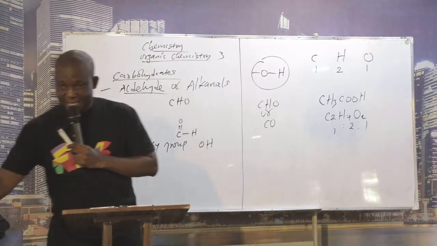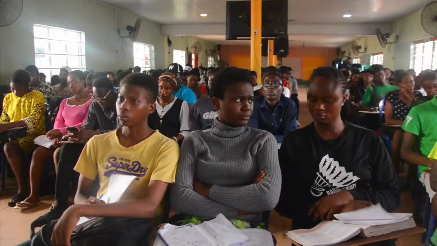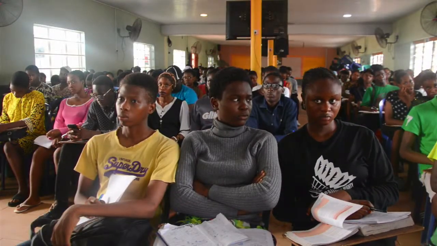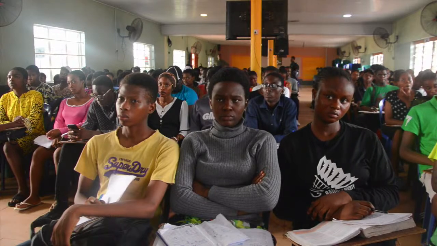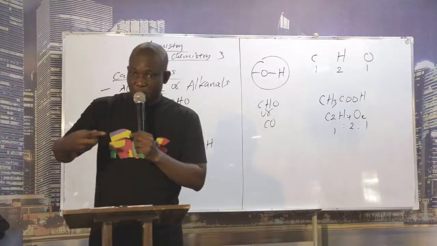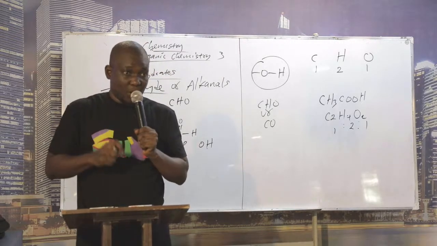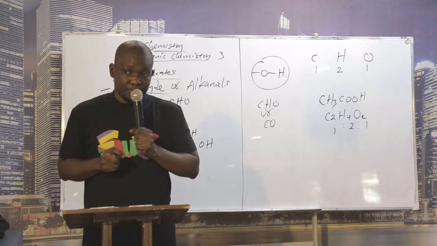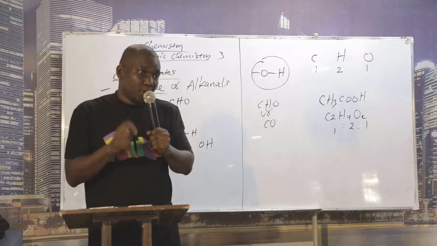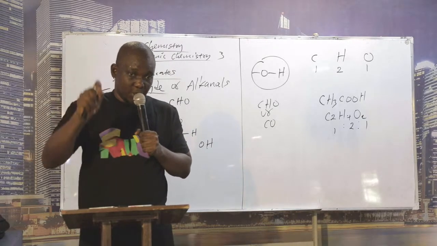I think I said it last time. Please, those that are not in that class, get to know that. Compounds with many OH are poly. Poly means many. So carbohydrates are polyhydroxyl aldehydes, or polyhydroxy ketones.